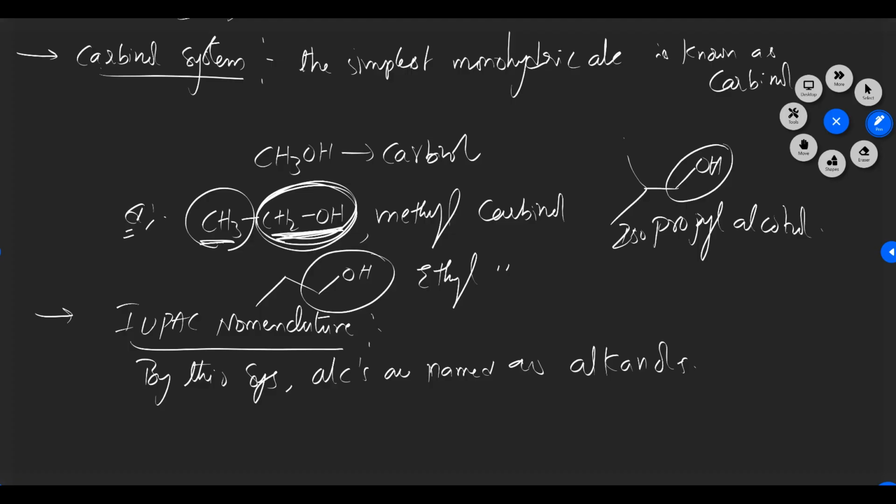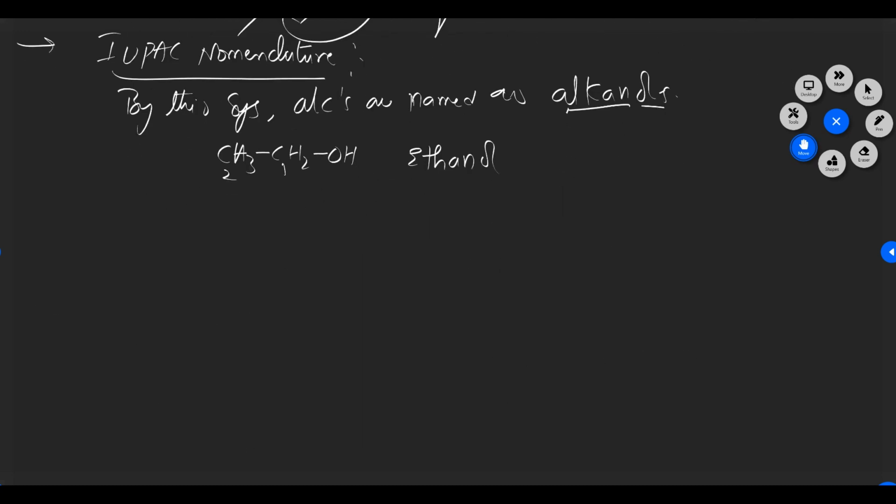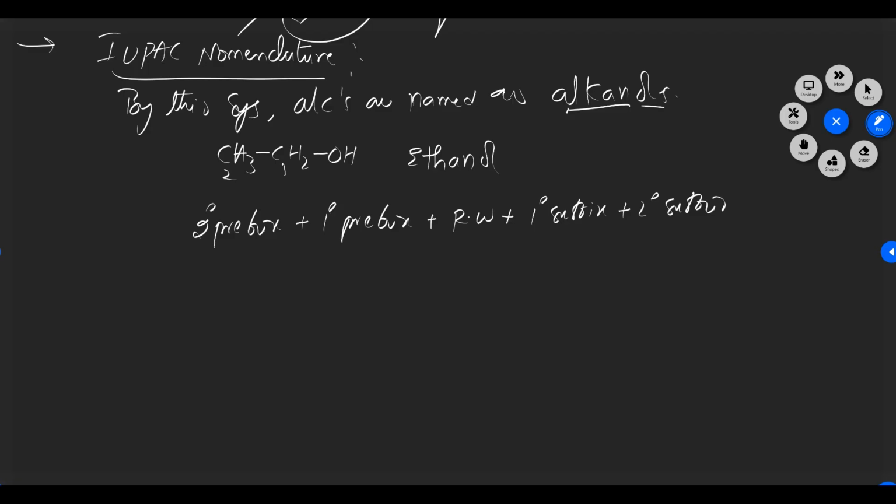So why are we calling it an alkanol? Alkane is the hydrocarbon part, the remaining is ol. So it is CH3, CH2 and OH. How can I write? This is 1, this is 2, this one is ethanol. First of all, for naming an alcohol by the IUPAC system, there is a formula. What is that rule? Secondary prefix, primary prefix plus root word plus primary suffix plus secondary suffix.